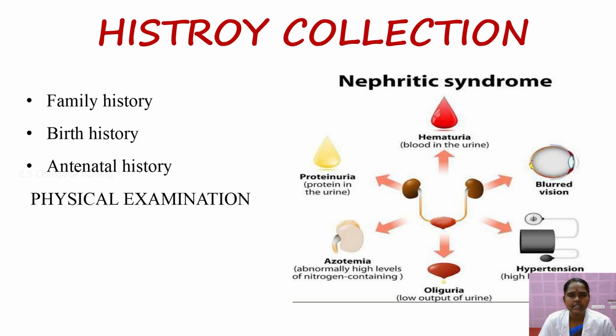Then the antenatal history: whether the mother had any infection such as syphilis, mumps, or rubella, any toxic substance exposure, diabetes mellitus, or hypertension, which may also lead the baby to develop nephrotic syndrome.